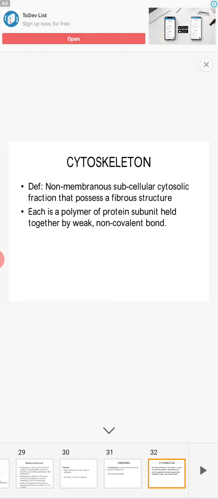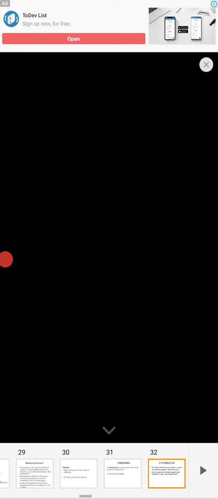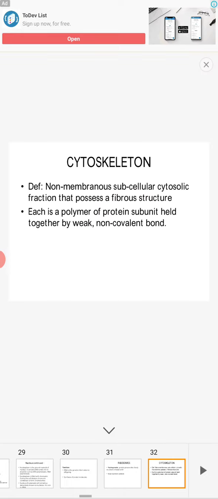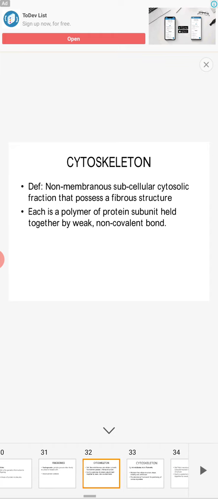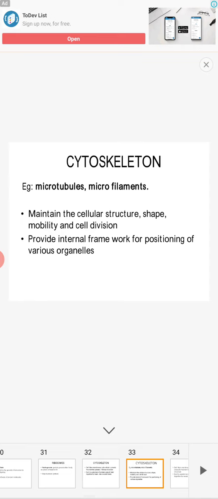Each is a polymer of protein subunits held together by weak non-covalent bonds. Examples of the cytoskeleton are microtubules and microfilaments.